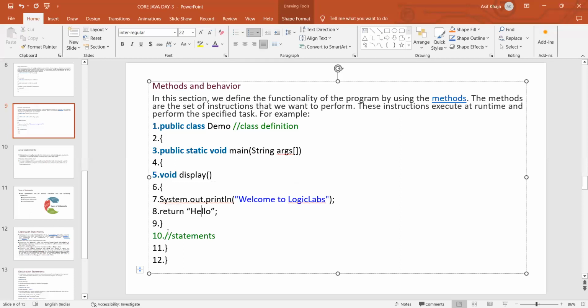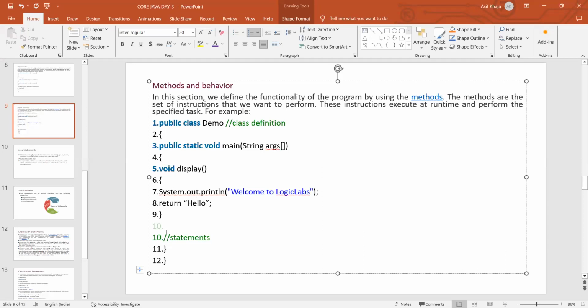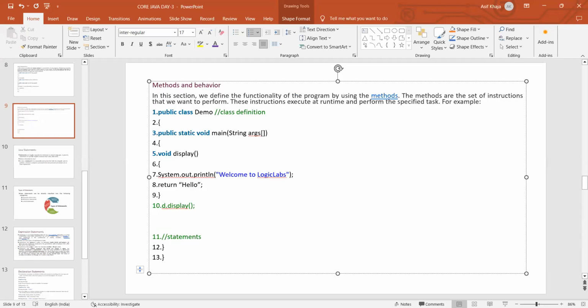So whoever is calling this method with the help of the object, like d dot display, see here, d dot display is the method call.